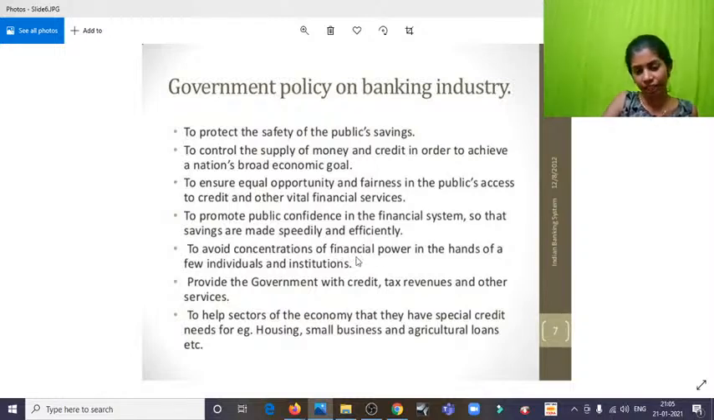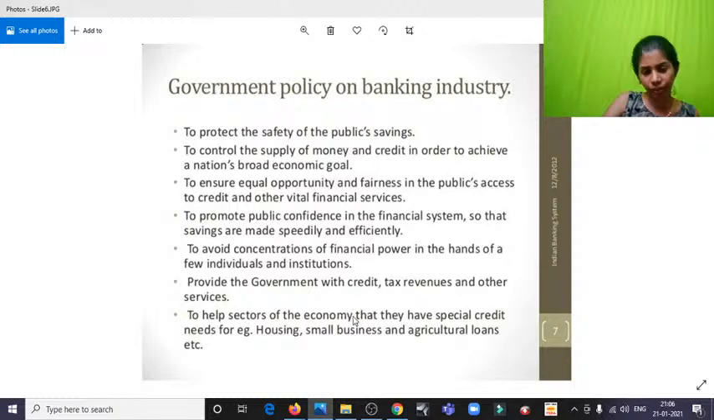To avoid concentrations of financial power in the hands of few individuals and institutions. Yes, this is very much important. Black money. To provide the government with credit, tax revenues, and other services to help sectors. Why does the government need all these tax revenues? So that they can have the consolidated and contingency fund. The reason why they need all these revenues is for the working of the system, for the government itself to survive. They need money for that. And where do they get the money from? Citizens. So it's sort of a cycle.